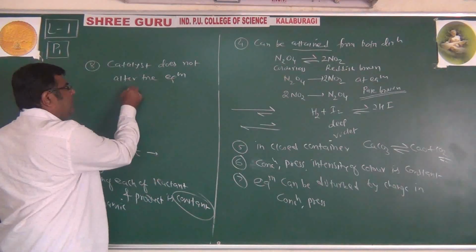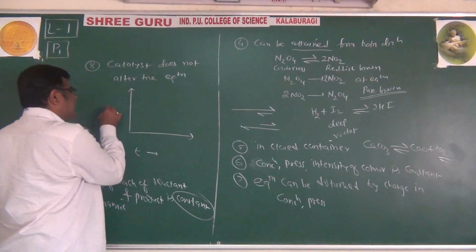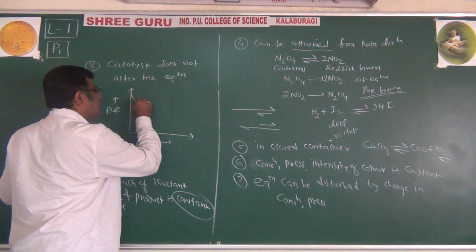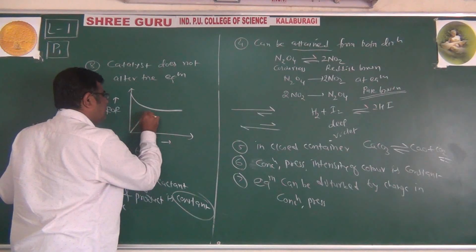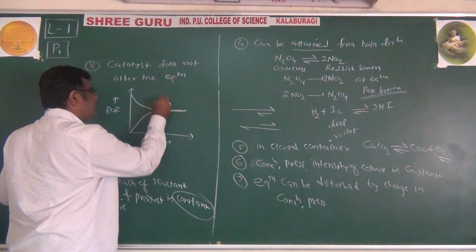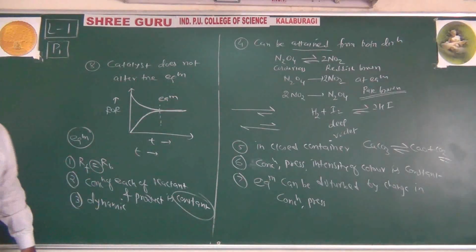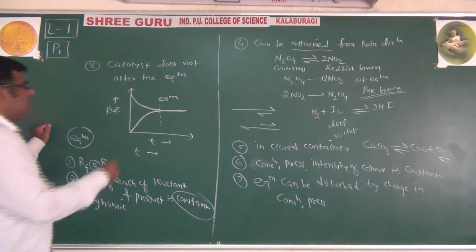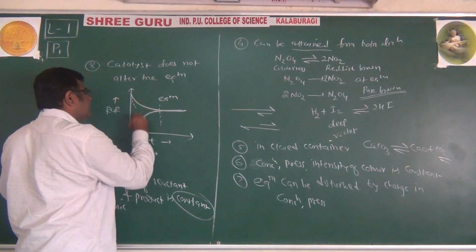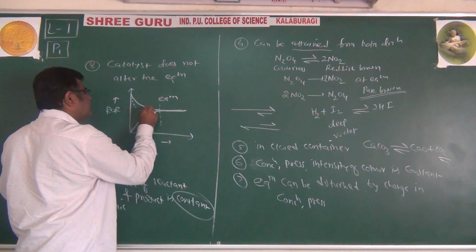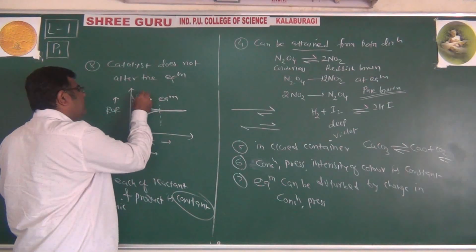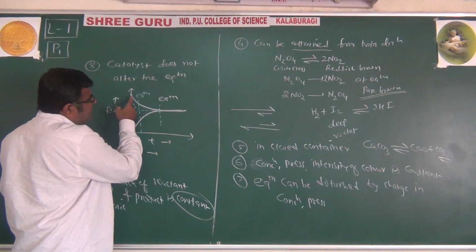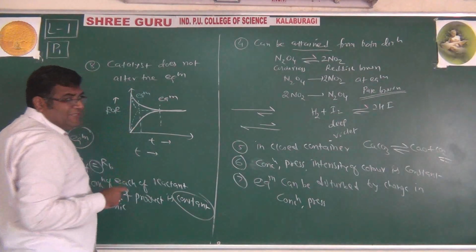For example, if this is the rate of reaction and this is the equilibrium, the equilibrium can be attained earlier with a catalyst, but it increases the rate of forward reaction and the rate of backward reaction to the same extent.